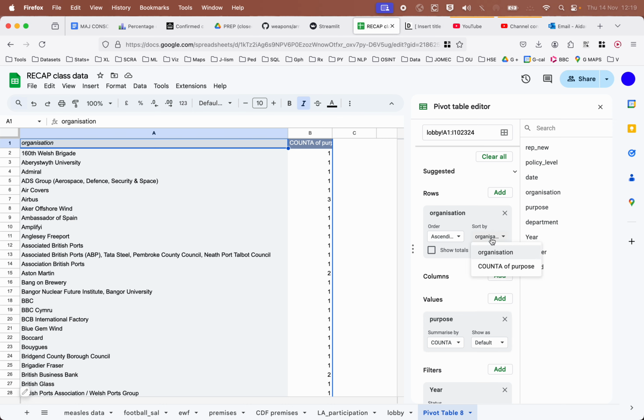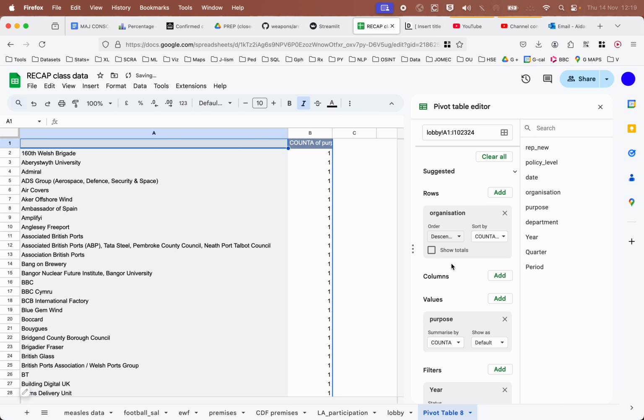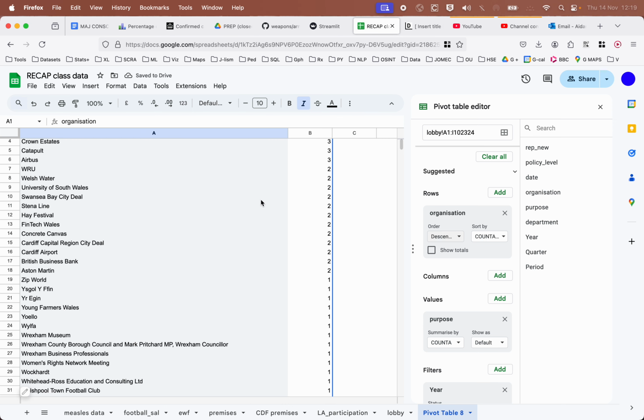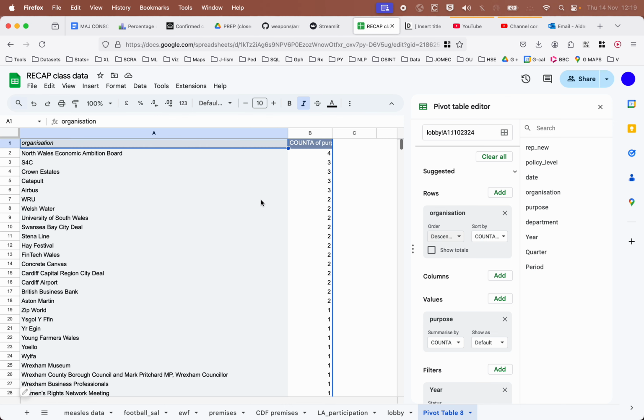Then again, we sort by count and we make it descending. And so, which organizations met more than once? It is these ones. There you go. Hay Festival, Concrete Canvas, and so on.